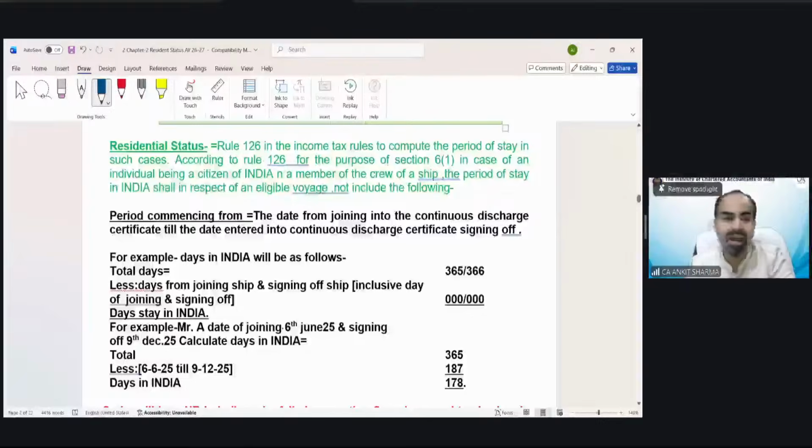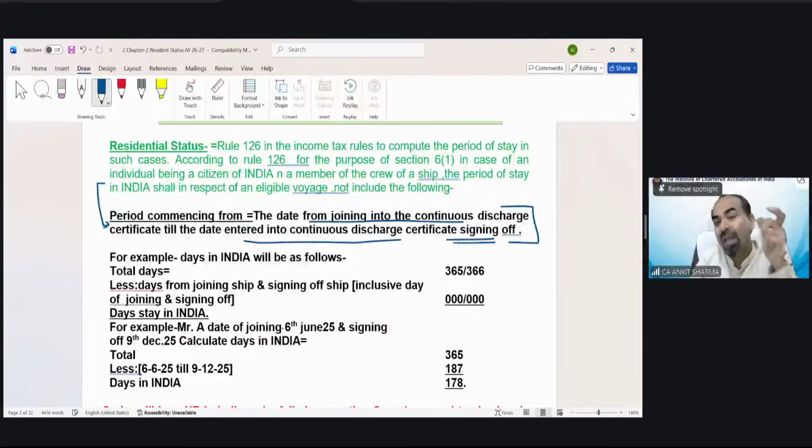I have copied that over here, and now according to this provision, we will solve it. After the solution of this illustration, you will feel the provision was so easy. From the date entered into the continuous discharge certificate for joining till the date entered for signing off, this period would be assumed outside India. So now, the example.